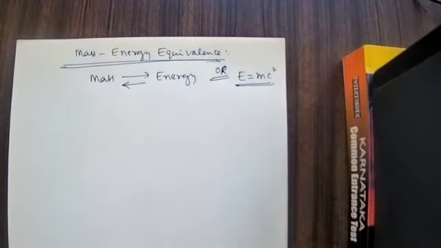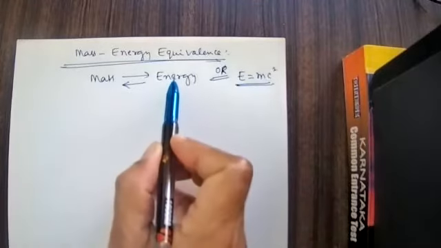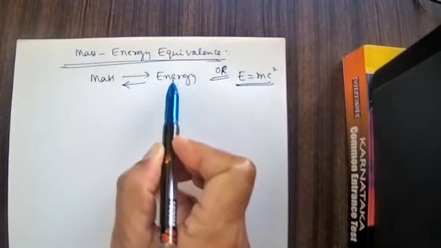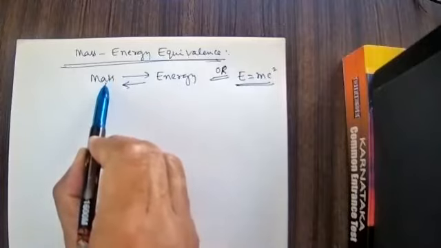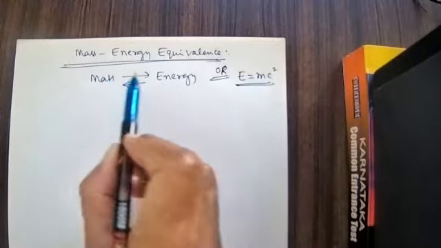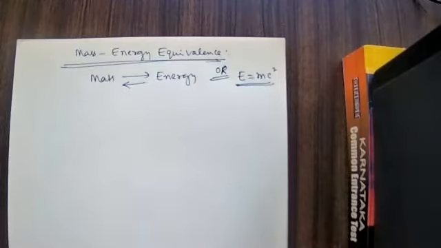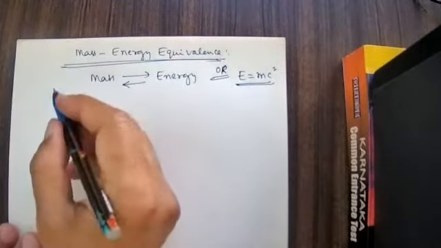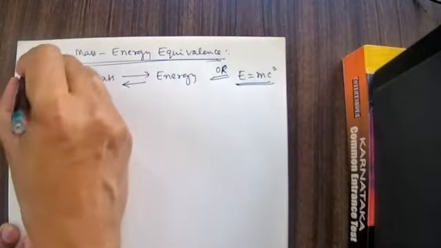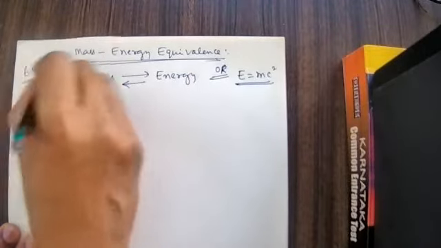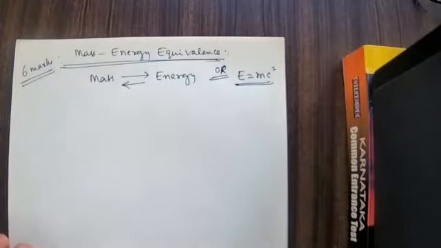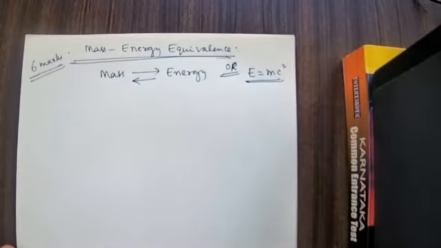Mass energy equivalence means mass of a body can be converted in the form of energy, and energy of a body can be converted back in the form of mass. Mass and energy are interconvertible. That is the meaning. Let me start with the derivation, which carries 6 or 7 marks, so it is an important question. I will take it up slowly and steadily. If any doubt comes up, you can type it.